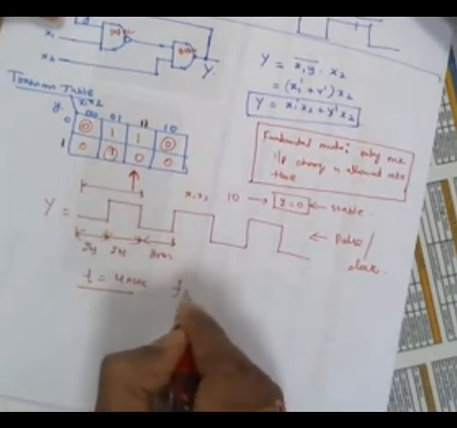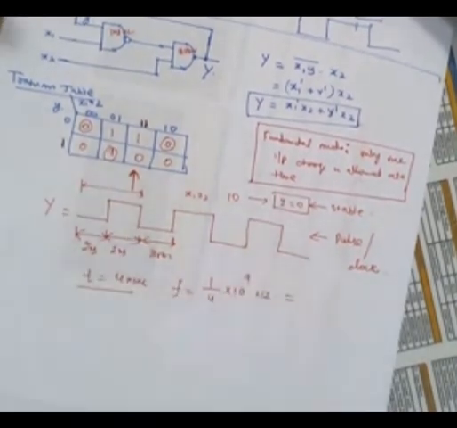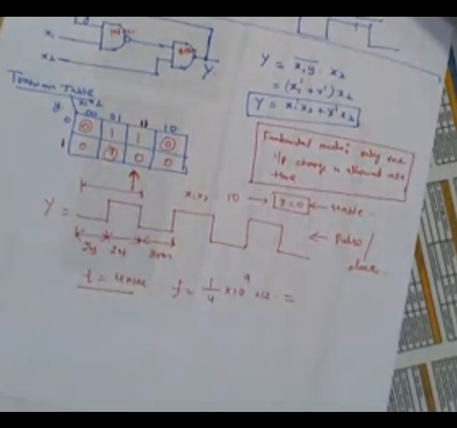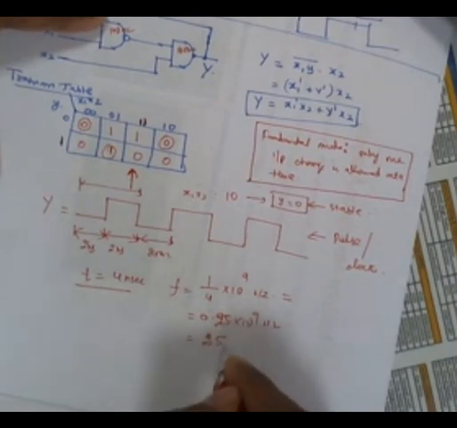Therefore, your frequency is equal to 1 divided by 4 into 10 power 9 hertz. Correct? So 0.25 into 10 power 9 hertz. That is nothing but 250 megahertz. A 250 megahertz pulse can be generated internally. That is possible only by the asynchronous circuit. You got the idea, right?